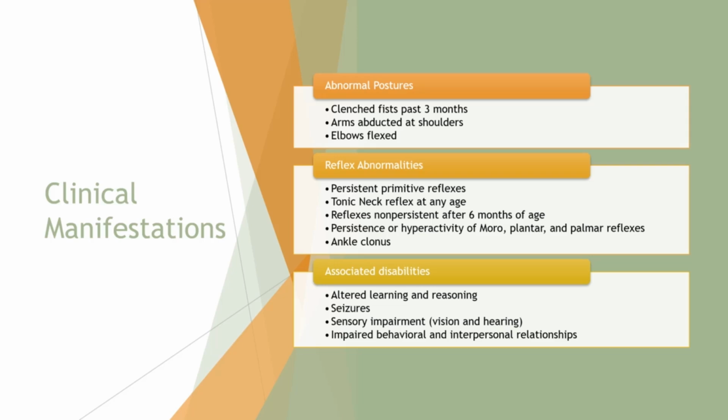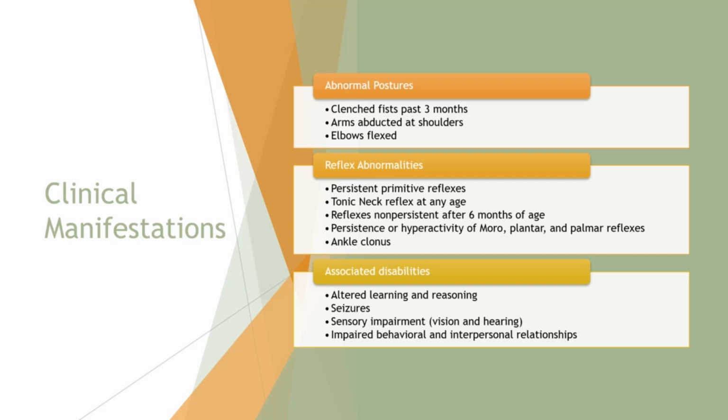You have reflex abnormalities, so persistent primitive reflexes, tonic neck reflex at any age, persistent or hyperactivity. So really, these are all persistent primitive reflexes. Having ankle clonus, having associated disabilities, so altered learning and reasoning, maybe having seizures, sensory impairment, and then impaired behavioral and interpersonal relationships because they're not able to communicate as well, or if they do have issues with communication.